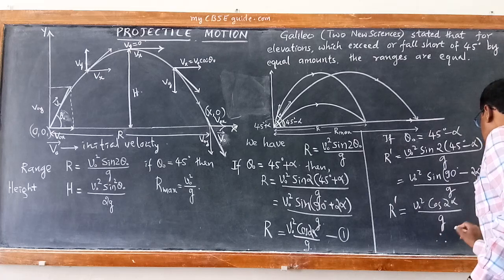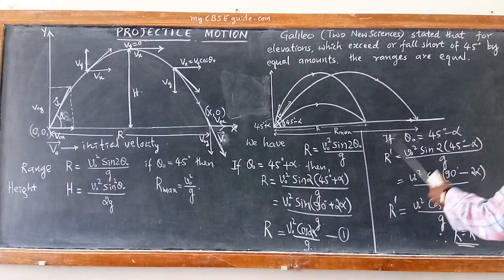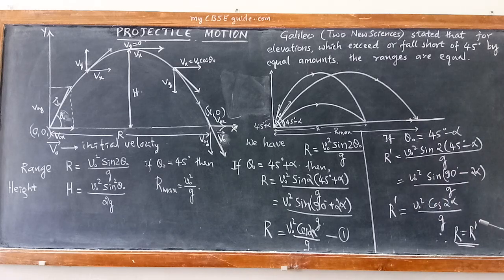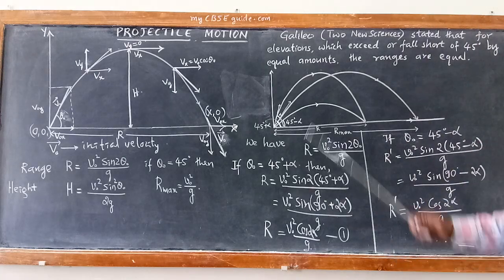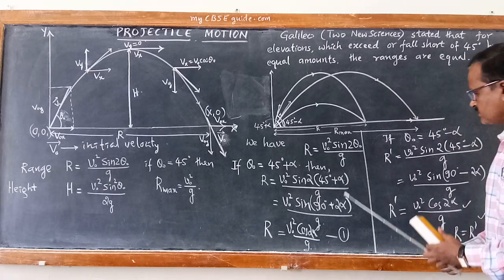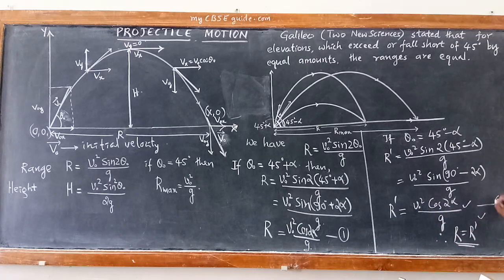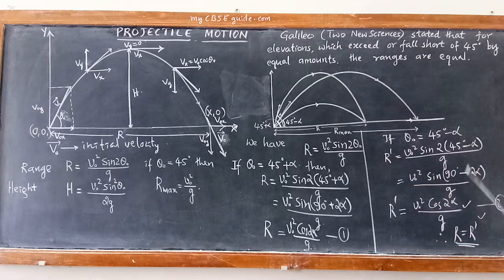Thus, R becomes equal to R dash. So for elevations which are exceeding 45 degree or falling short of 45 degree by equal angle, same amount, their ranges are equal. This is how we prove from this statement. So from equation 1 and 2, it is quite evident that the ranges R and R dash are same.